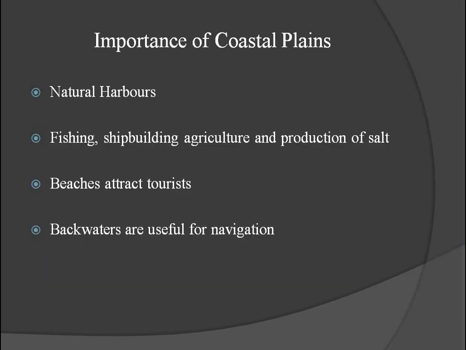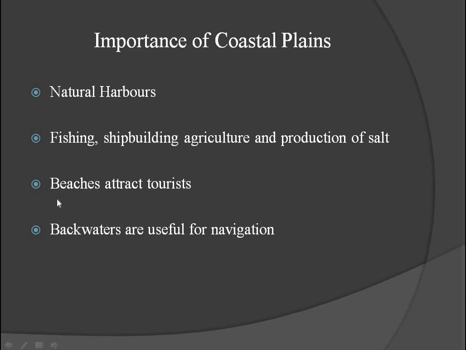Then importance of coastal plain. So these coastal plains have natural harbors. Some natural harbors like Marmagoa, Kochi, Vishakhapatnam, Kolkata, Mumbai, etc. And another one, these coastal plains are very famous for fishing, shipbuilding, agriculture and production of salt.